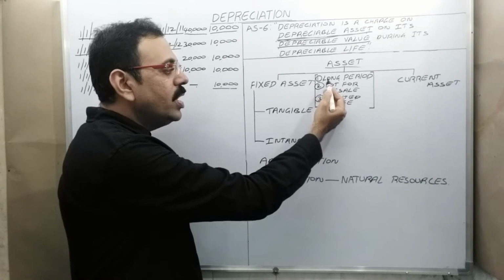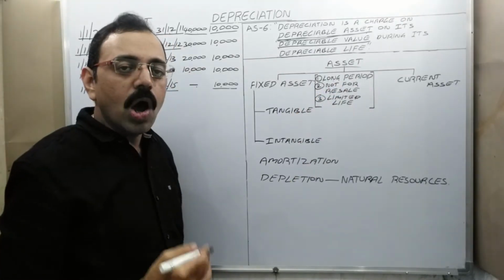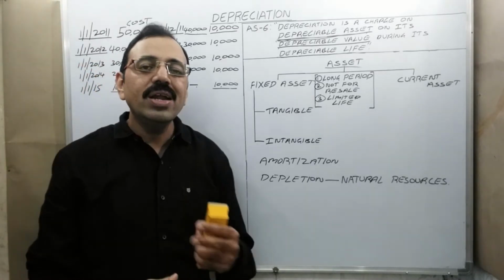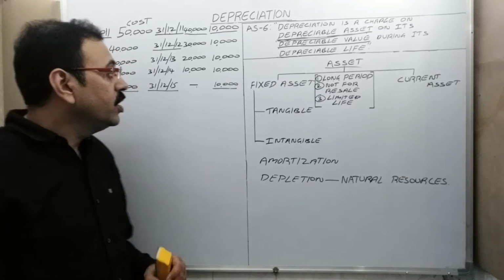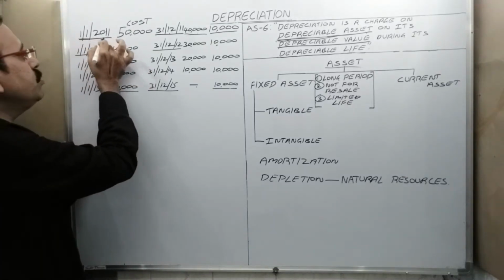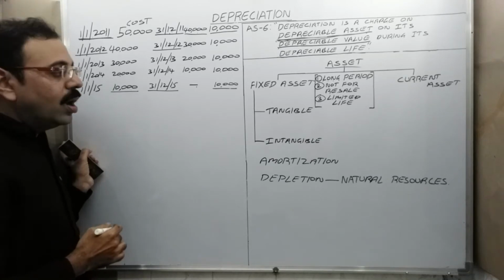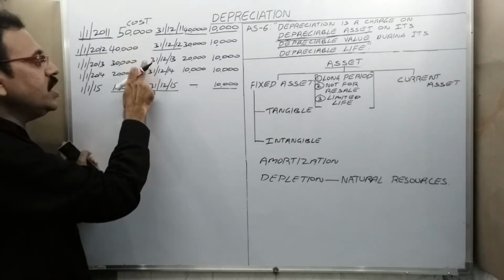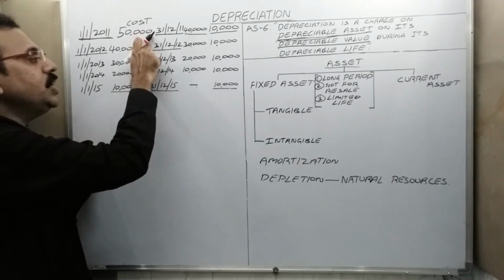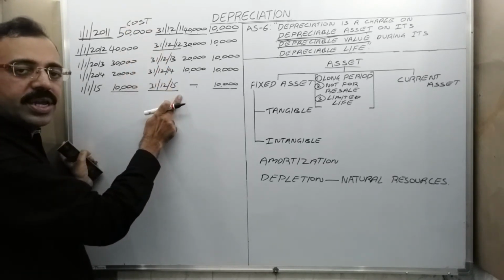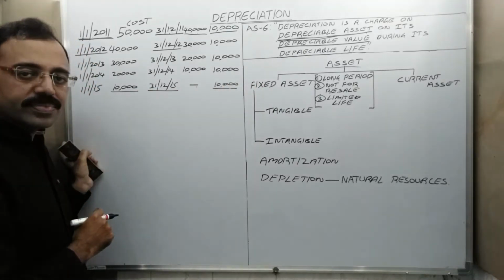The first condition is that the asset should be used for a long period. Long period means more than one accounting year. Suppose the firm purchased machinery on 1st January 2011, then for 5 years they use this asset. Since the asset is used for more than 1 year, this asset comes under fixed assets.